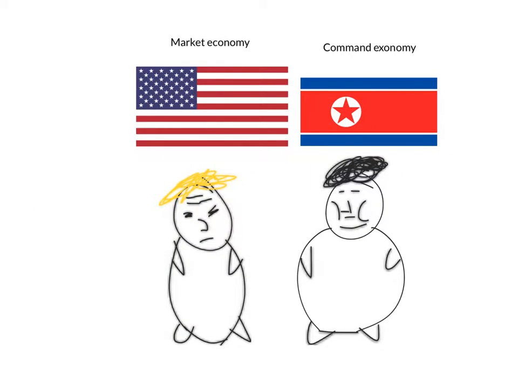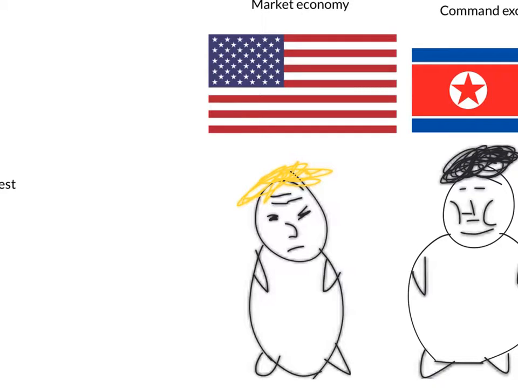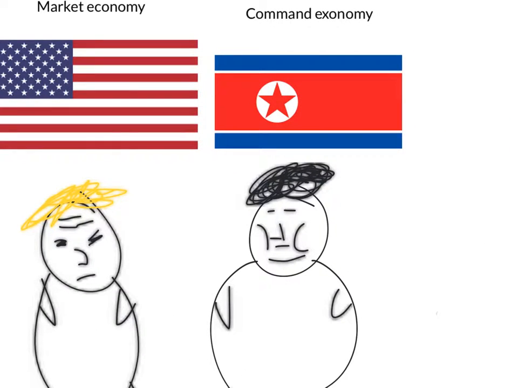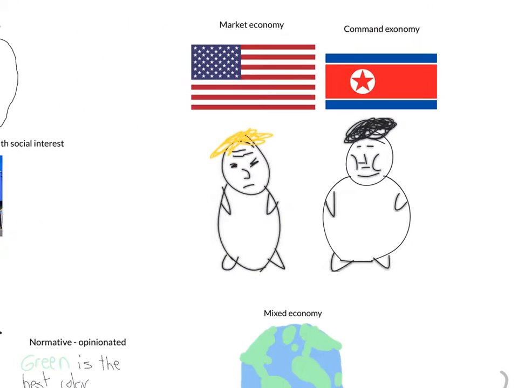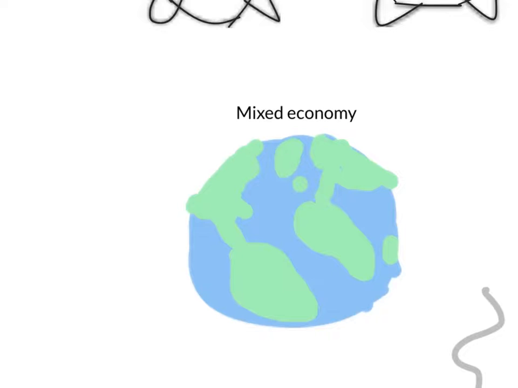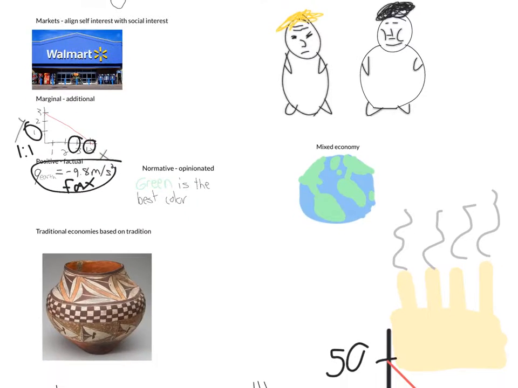Even though it's technically a mixed economy, I have the US and our boy Trump representing a market economy, which is where decisions are made by the people in regards to their economic interests. And a command economy is the complete opposite, where the government makes all the decisions. We have our boy Kim here. But a mixed economy is a combination of the both, where people have their own self-interest and they make their own decisions, but there are also government regulations. And every country in the world has some form of a mixed economy.